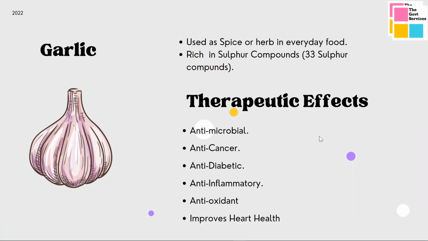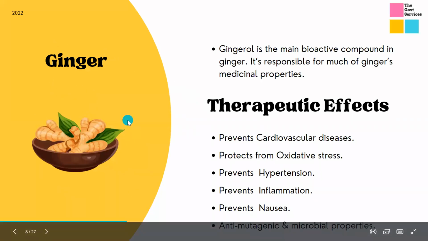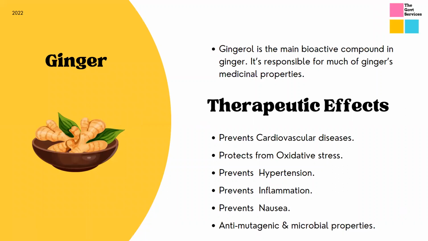So now moving ahead to our next functional food. The next functional food is ginger. Ginger also, as you all know, is very prevalent in our Indian diet. We consume it almost every day, right? In this, if you see, the major bioactive compound is gingerol. So guys, this is what you have to remember: the functional food and the bioactive compound in it that is responsible for all these therapeutic effects. In ginger, the bioactive compound is gingerol, and it is responsible for much of ginger's medicinal properties.